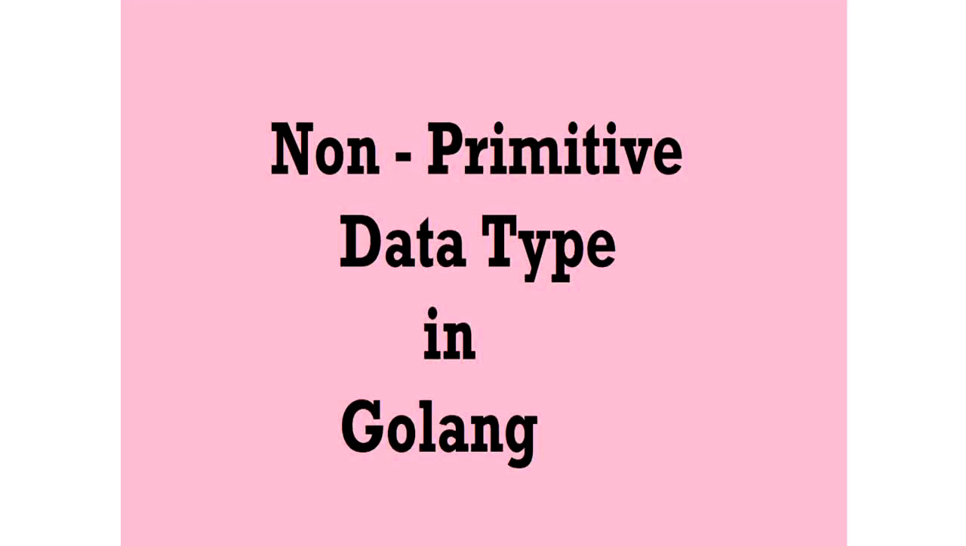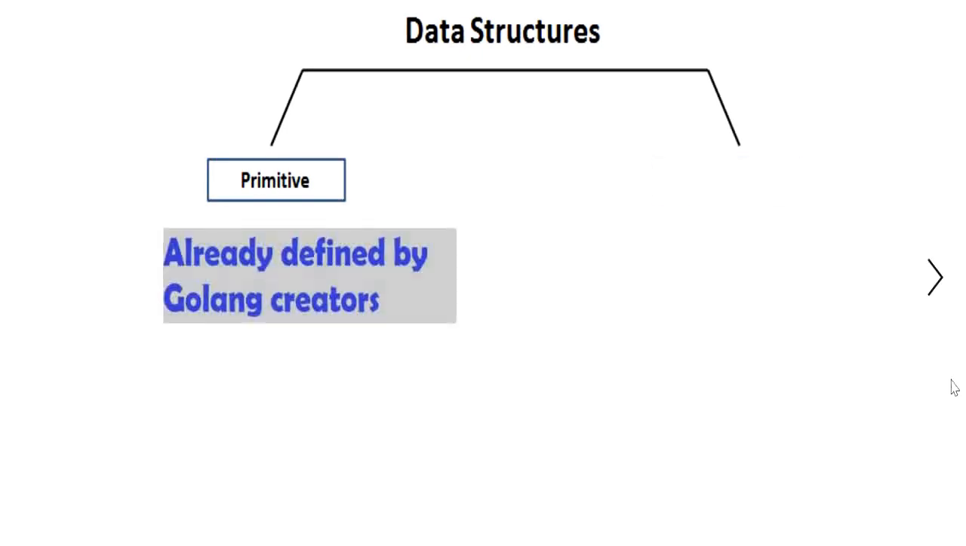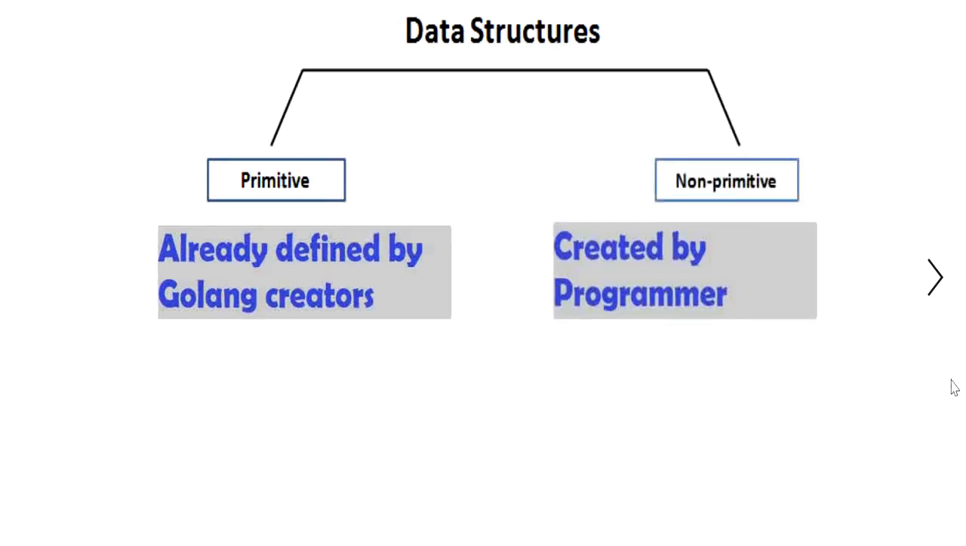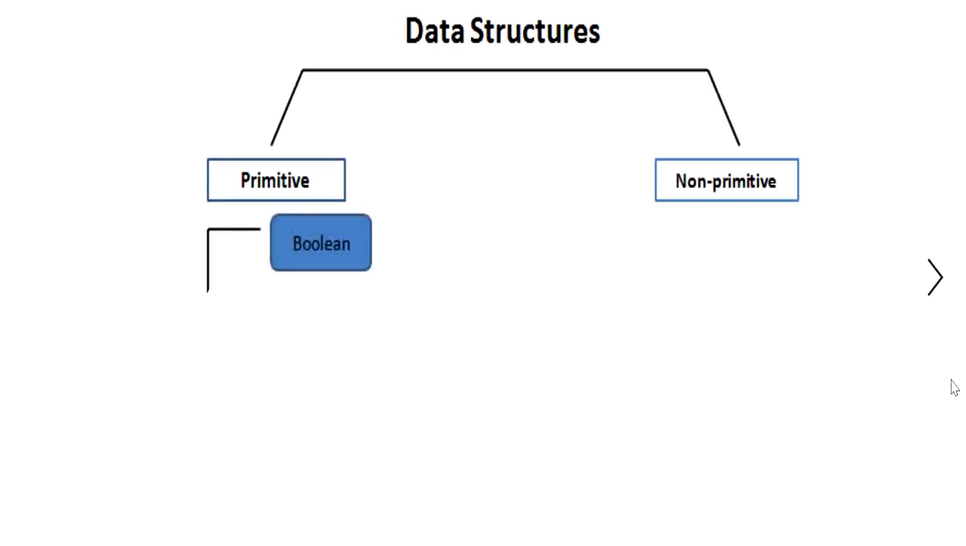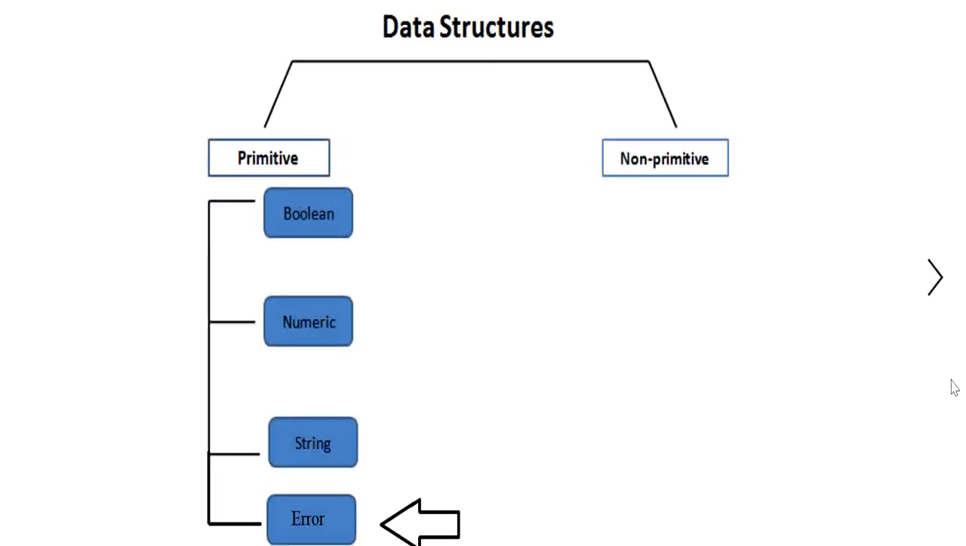In our last video, we discussed what a data type is and what various data types we can use in Go language. According to that, we have classified the data types in two categories. First is primitive and second is non-primitive. Primitive data types are already defined by Golang creators, and with the use of primitive data types, we programmers create non-primitive data types. We have already covered primitive data types in our last video that covers Boolean, numeric, string, error,